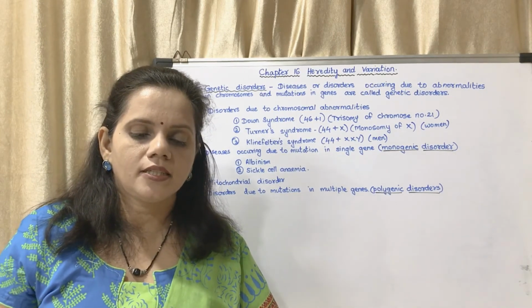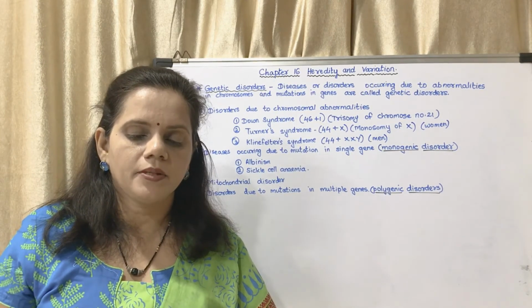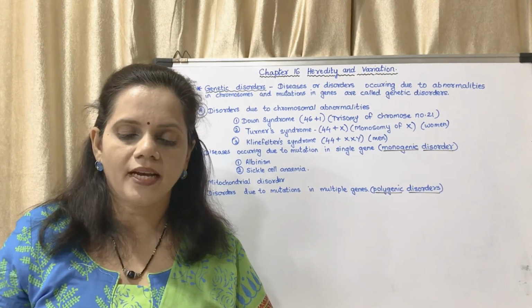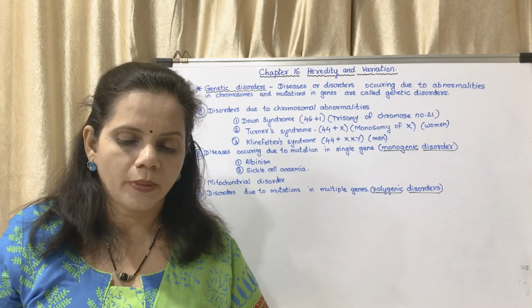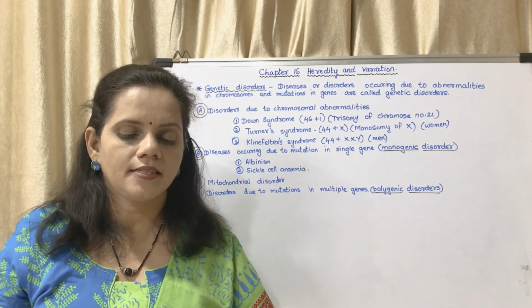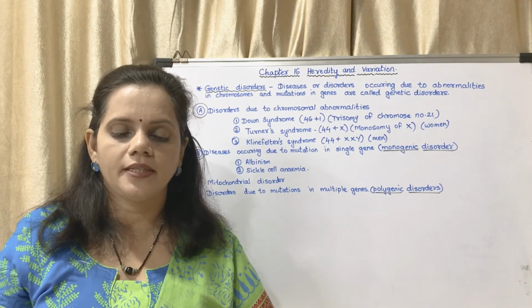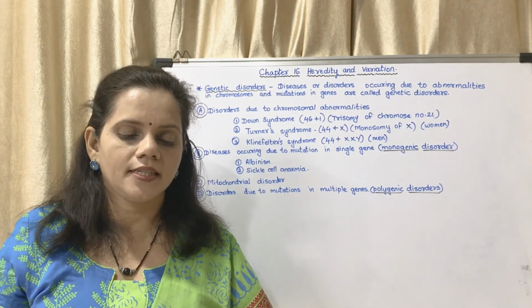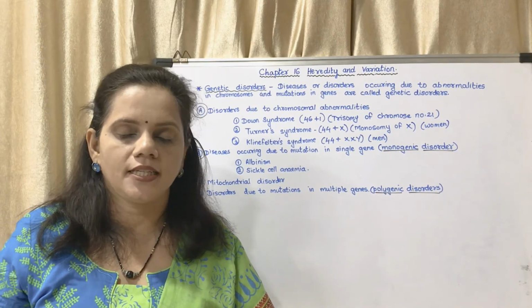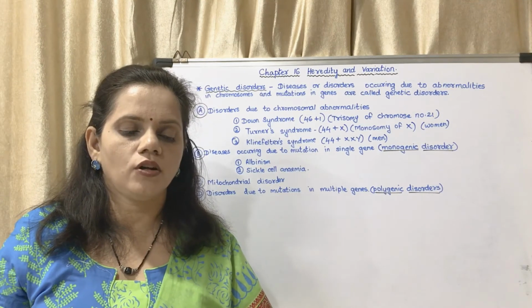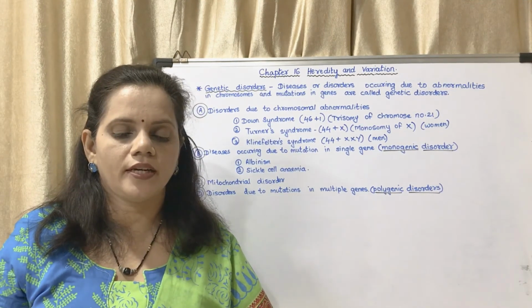Polygenic disorders examples include cleft lip, cleft palate, constricted stomach, spina bifida. Besides, there are others which are common: diabetes, blood pressure, heart disorders, asthma, obesity. These are examples of polygenic disorders. Polygenic disorders do not strictly follow Mendel's principles of heredity.